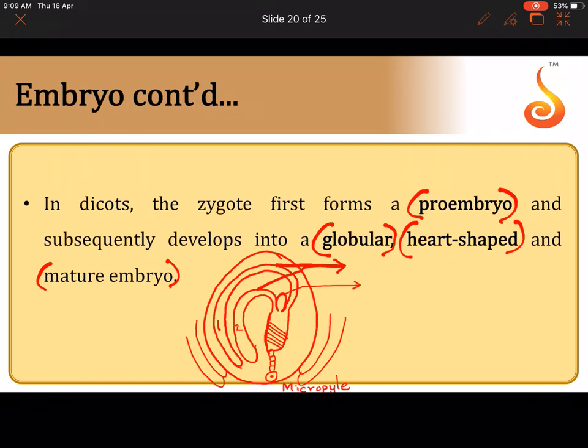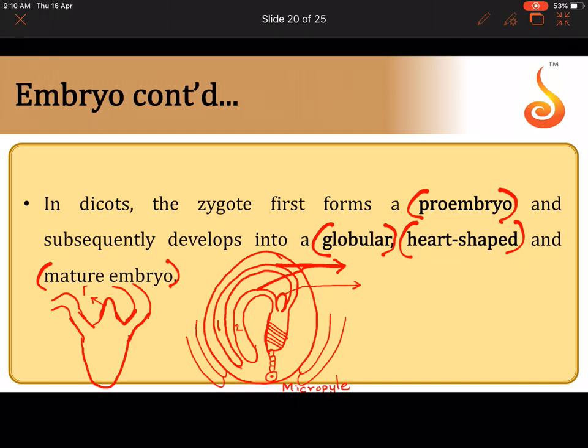The region just below the plumule, above the point of cotyledon emergence, is referred to as epicotyl, I told you. So for you to see epicotyl, again let me show the embryo here. This is the radicle. This is the point where the cotyledons emerge. This is the plumule. So the cotyledons have folded now, isn't it?